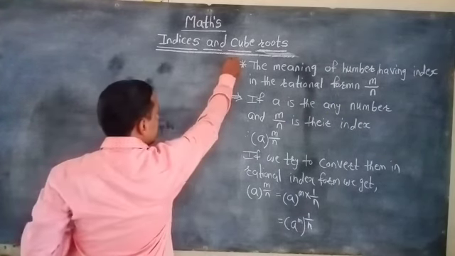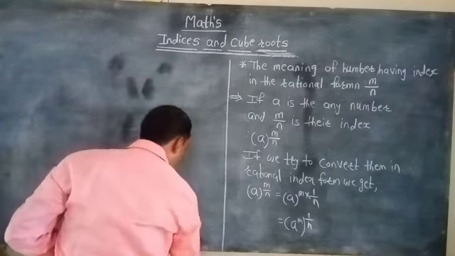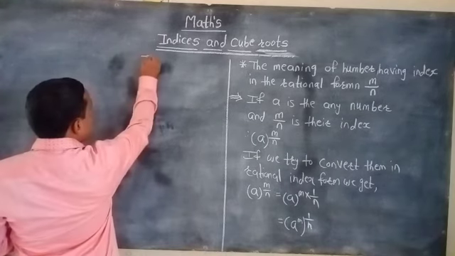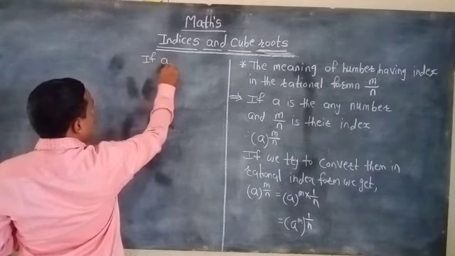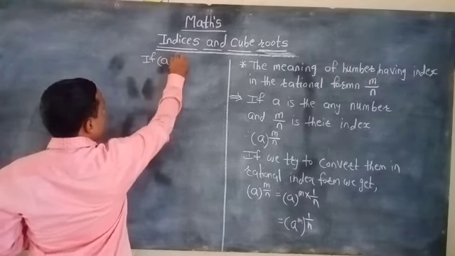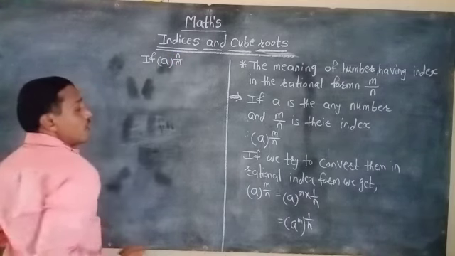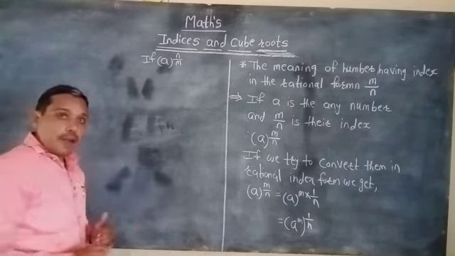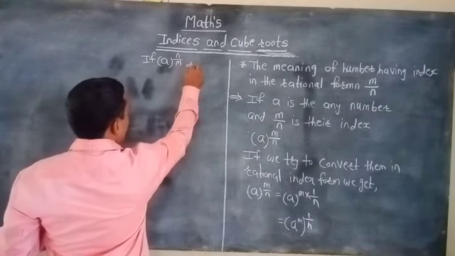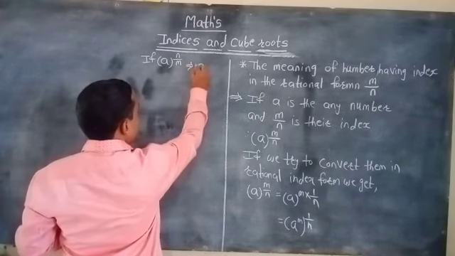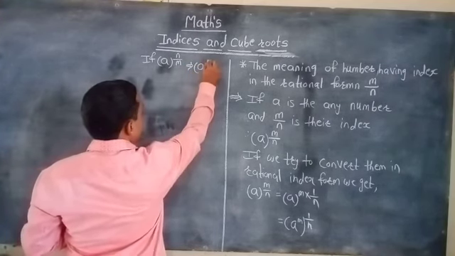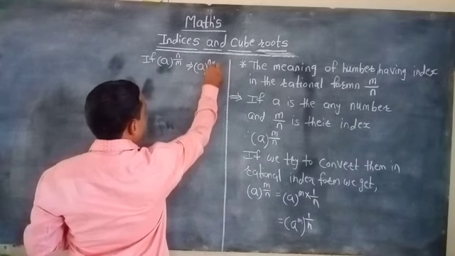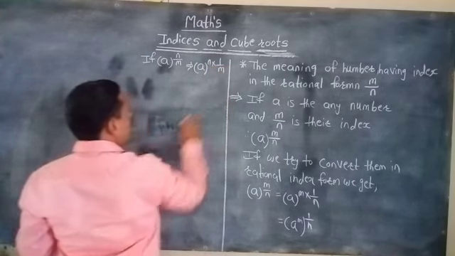On the other hand, we can also convert a bracket raised to m by n as a raised to n into 1 by n.